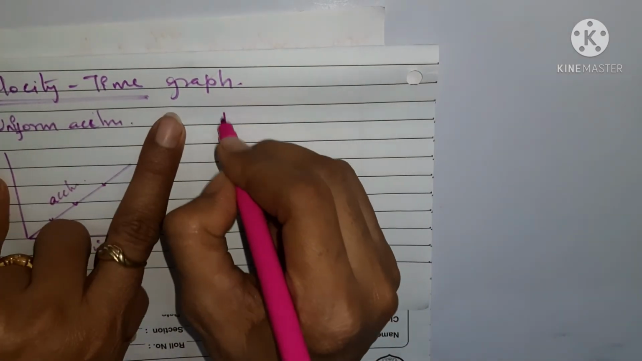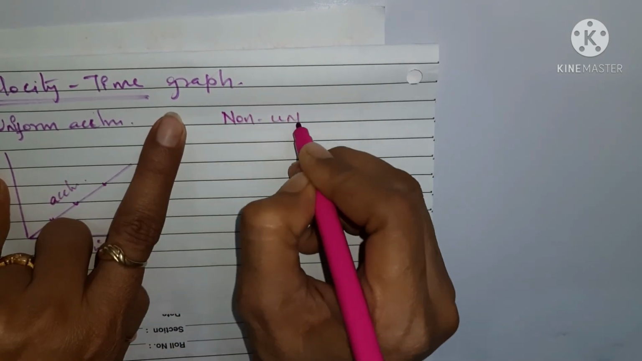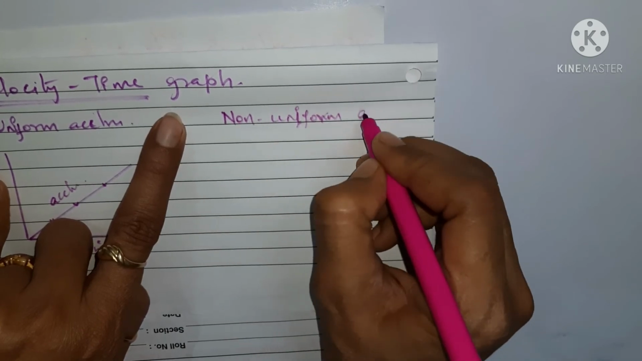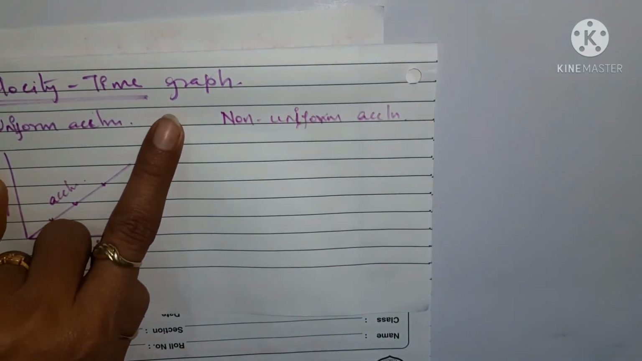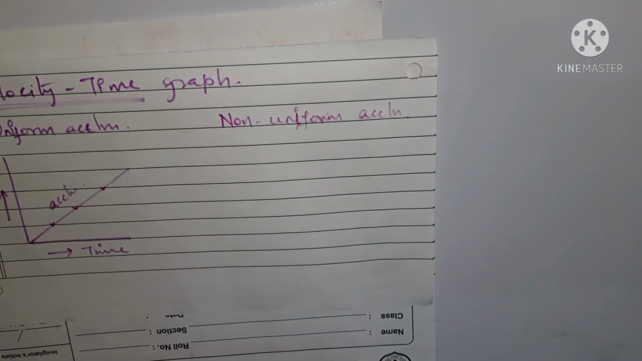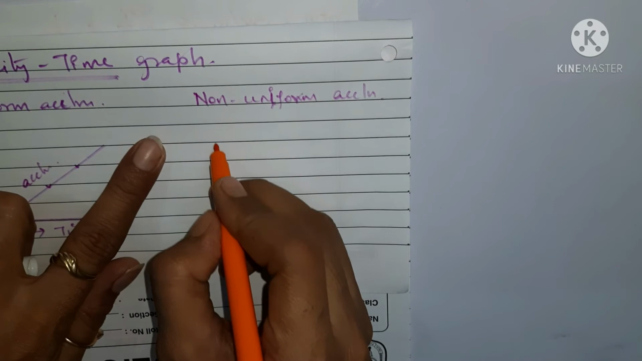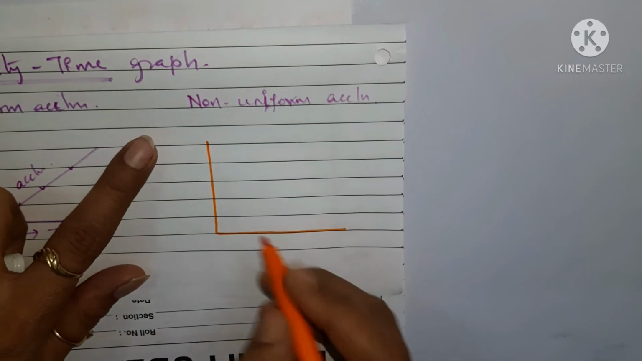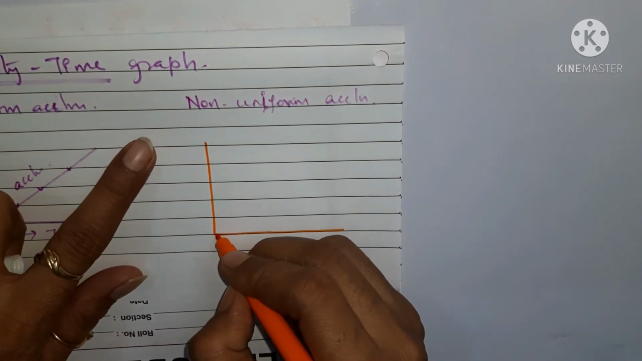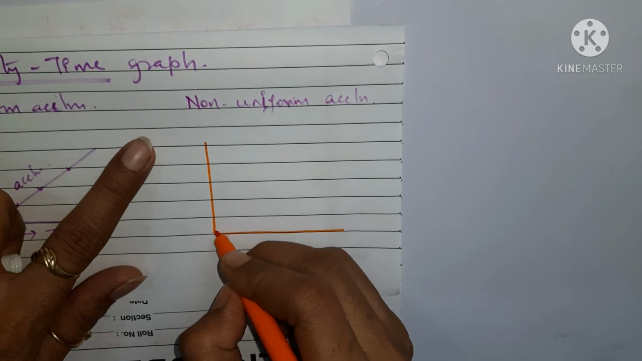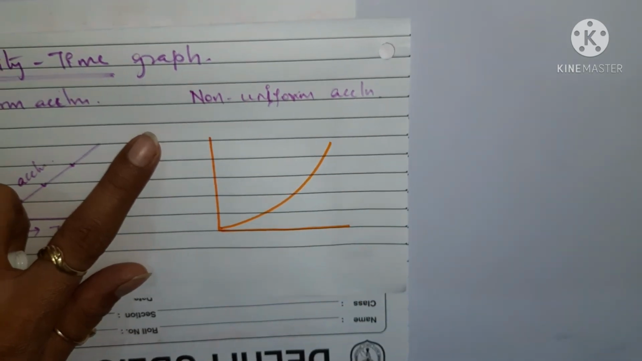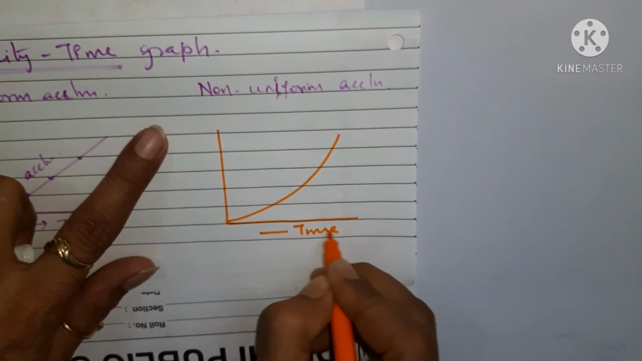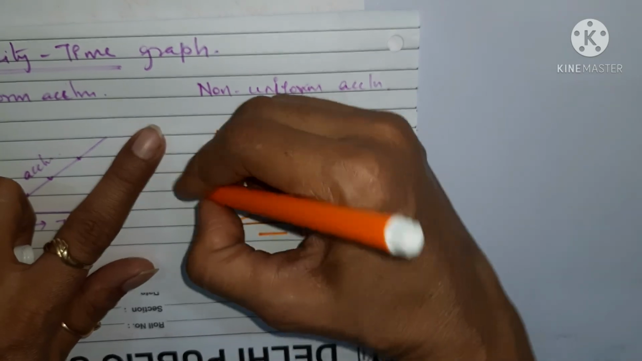And in case of non-uniform acceleration, you can see here that the velocity time graph is different from this graph. When we talk about this, you can see here it is not uniform. We are getting a curve type of graph in this case. Okay, so this is your velocity time graph in case of non-uniform motion.